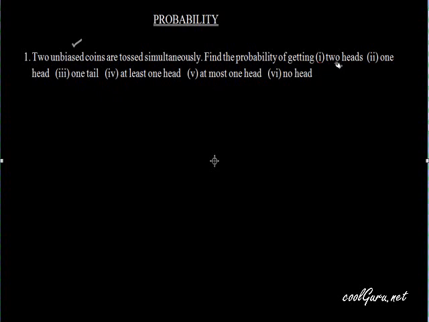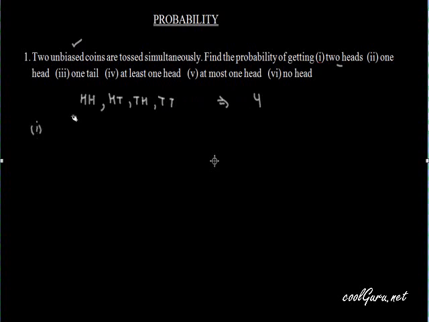Now starting with the question, when we toss two coins, what are the possible outcomes? Possible outcomes are either we can get two heads, head tail, tail head, and tail tail. These are the total number of possible outcomes, that is 4. 4 possible outcomes are there.